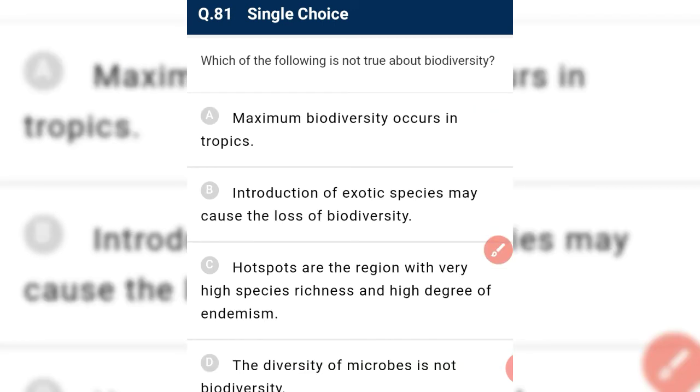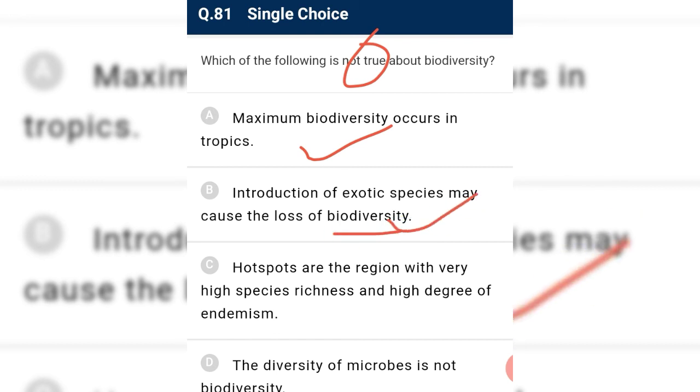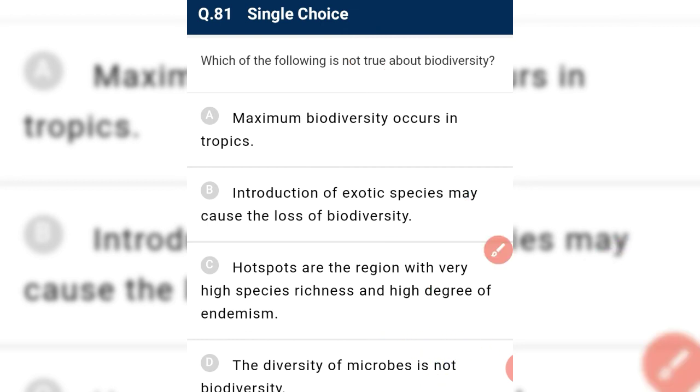Which of the following is not true about biodiversity? Maximum biodiversity occurs in tropics. Yes, it is correct. And next is introduction of exotic species may cause loss of biodiversity. Yes. Hotspots are the regions where very high species richness and high degree of endemism occur. Yes. Diversity of microbes is not biodiversity. Why? They are biodiversity.